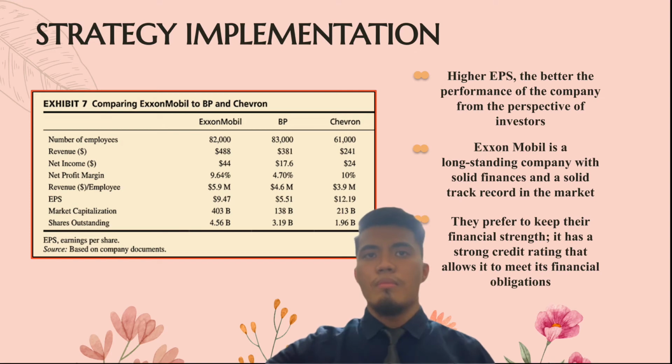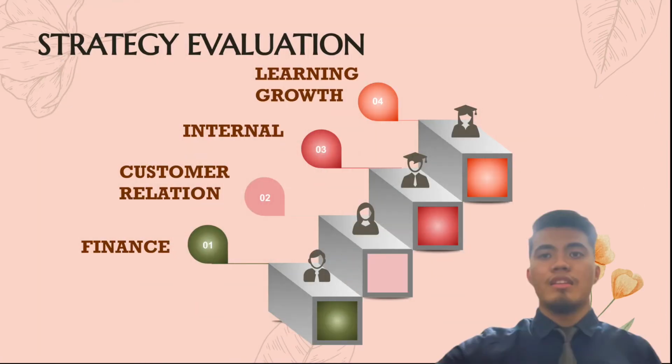They prefer to keep their financial strength. It has a strong credit rating that allows it to meet its financial obligations. Exxon Mobil has a well-balanced portfolio of projects, assets, and products, ensuring that its scale, diversity, and quality are unrivaled in the industry. It encourages adaptability, potential expansion, and great operational and financial success. Strategy evaluation. The 4 perspectives of the balanced scorecard.